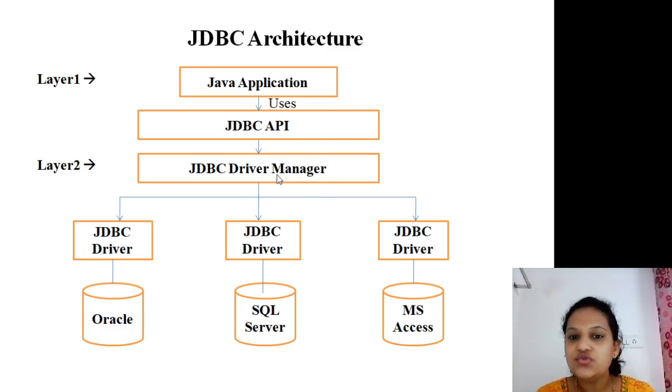It is used to manage the driver related information. Second, it is used to load the driver depending upon your database server. That means if I have selected Oracle, the JDBC driver manager stores or manages the information about the drivers related to Oracle and loads this driver dynamically. So this is the concept of the JDBC architecture.